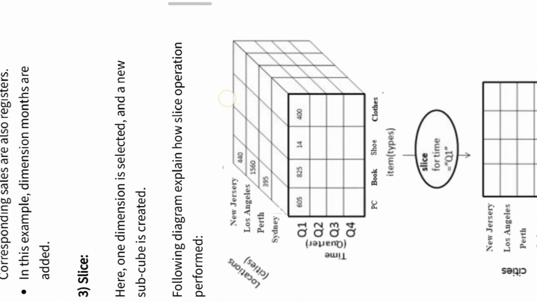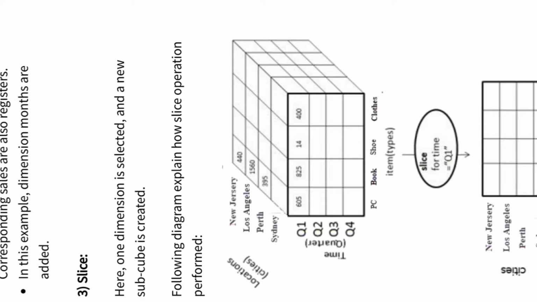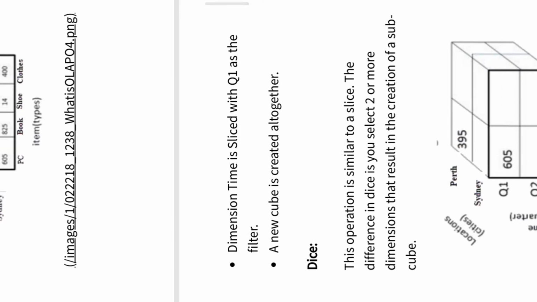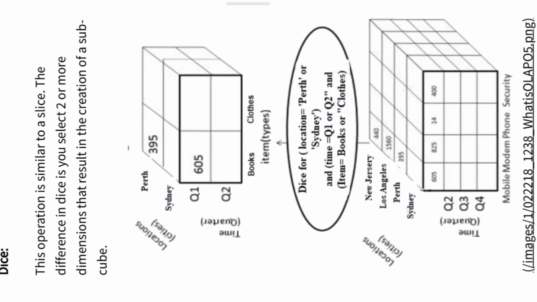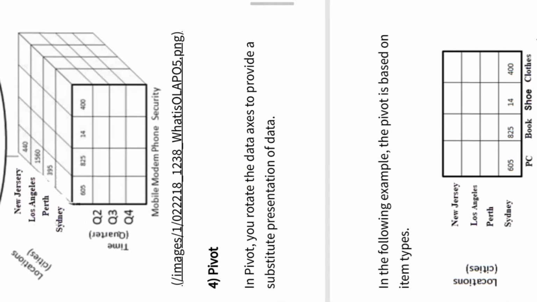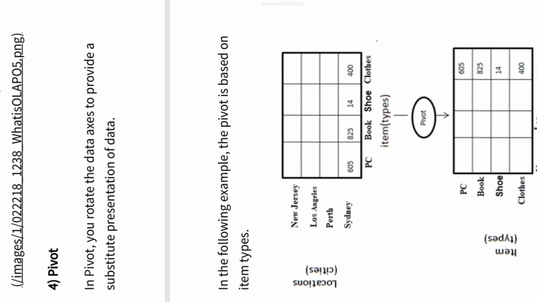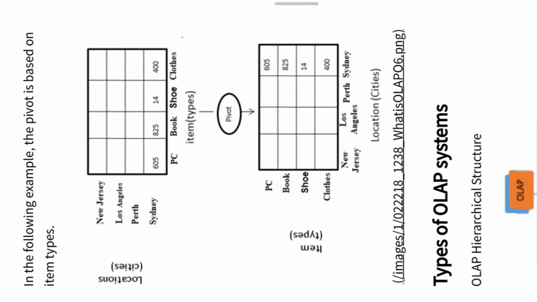Then we also talked about the slice operation. In a slice operation, we cut the cube, for example selecting only one slice of the cube on one dimension. The dice operation is when we select two or more dimensions. The last operation is pivot, which is the rotation of the axes. Whatever is on the x-axis goes to the y-axis, and whatever is on the z-axis moves to the x-axis, so they get interchanged.